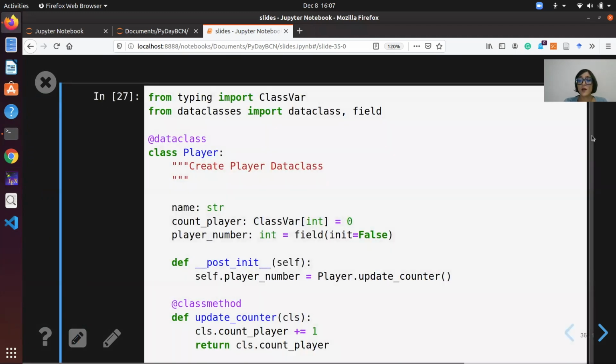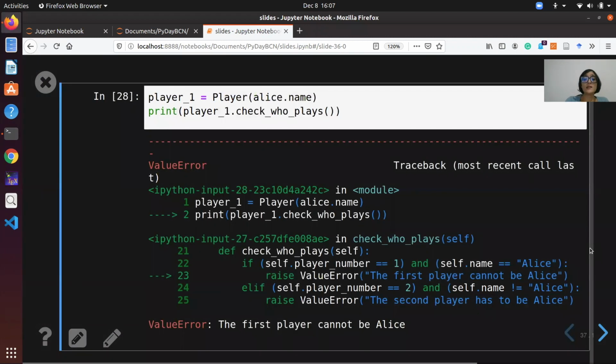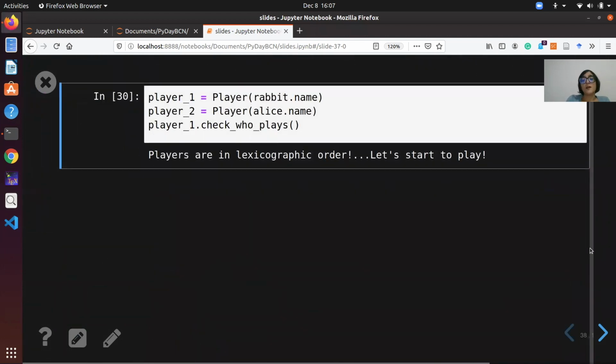Now we also add an instance method for checking who will be the first player. This method will raise an error when Alice is the first player, and print "let's play" if Alice is the second player.